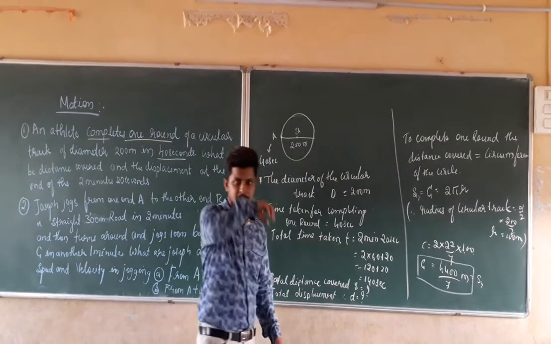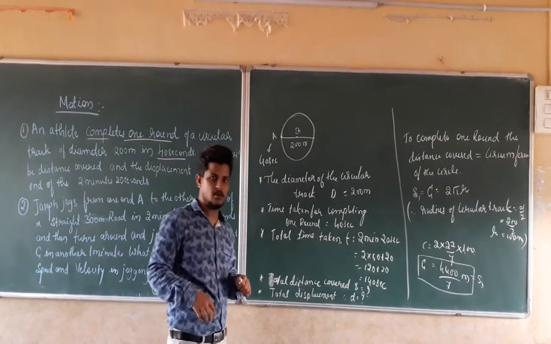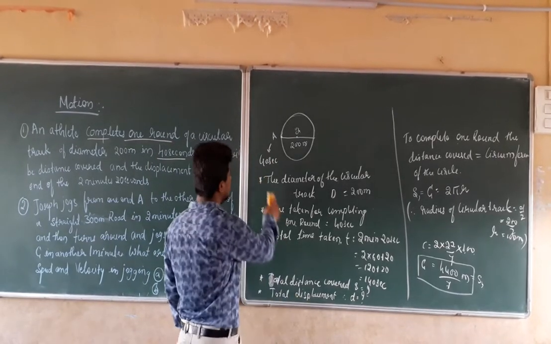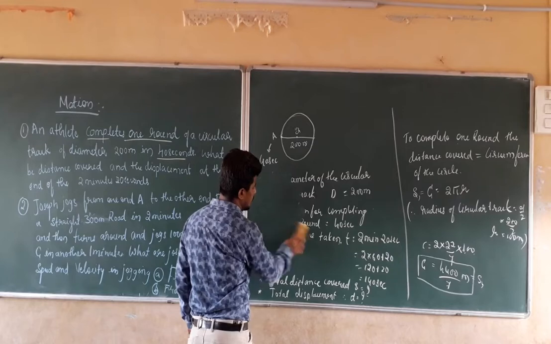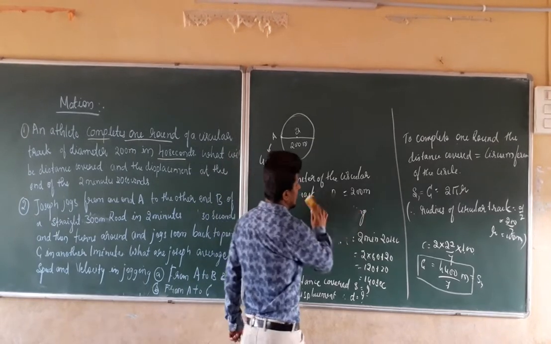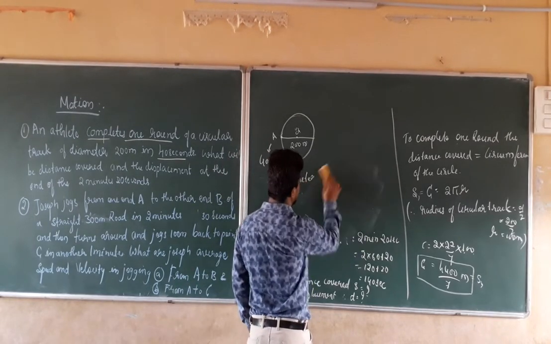I think this much is clear. The distance covered in one round is equal to 4400 by 7 meters. Next, what we have to do? We have to calculate the total distance covered.